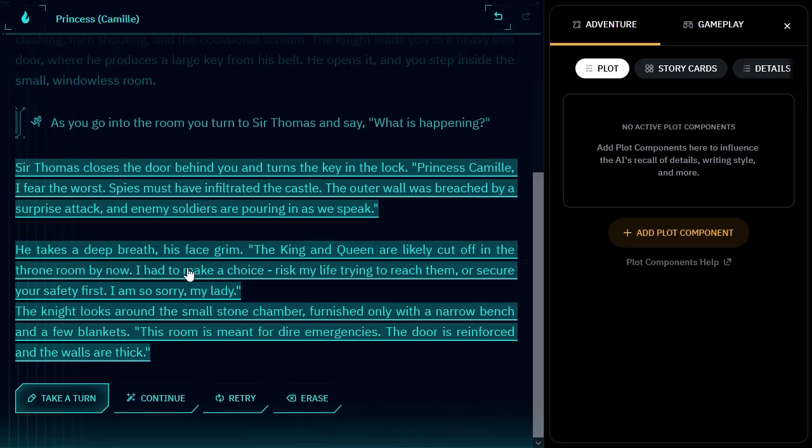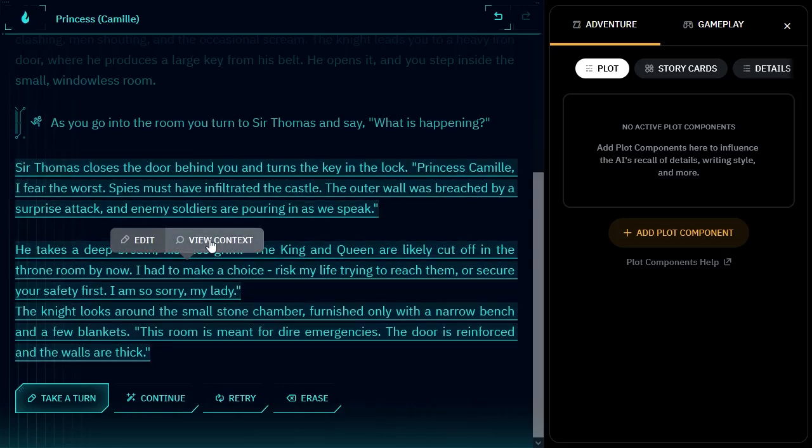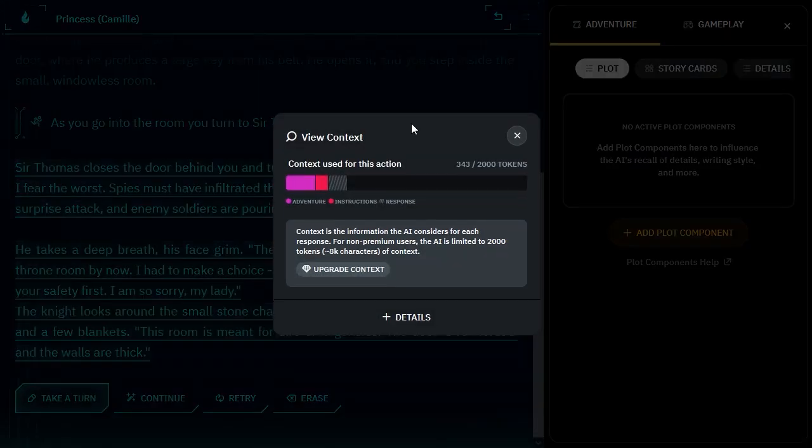So what I wanted to show you, if I click on this now, you'll see we actually have an option for view context. And this is like I promised. I made a promise. This is confusing, and I'm pretty sure you'll think this is confusing. So as you can see here, we have the adventure. This is the tokens. So right now we're only using 343 because it's the very beginning of our 2000 tokens. This part right here is the response. So this is the 150 tokens that we've reserved. This is the AI instructions that are all behind the scene.